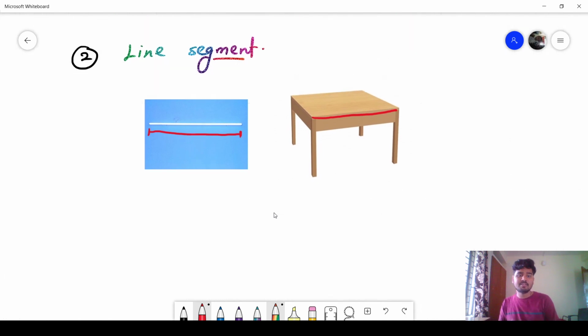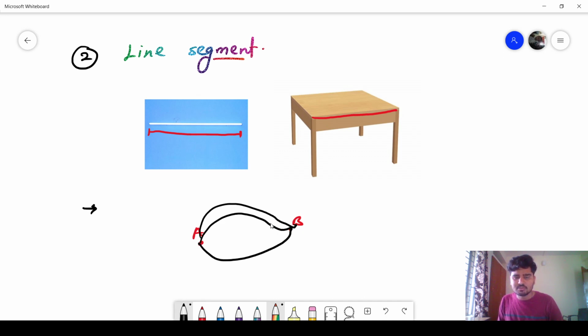Okay, now what is the meaning of line segment? We will write here what is the meaning of line segment. Line segment means the shortest distance between two points. Suppose I am drawing 2 points, this one is point A, this one is point B. There are so many ways you can go there, but I am talking about the shortest distance, and that will be the straight distance, this one.